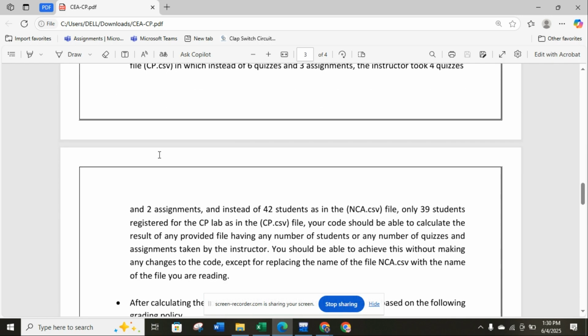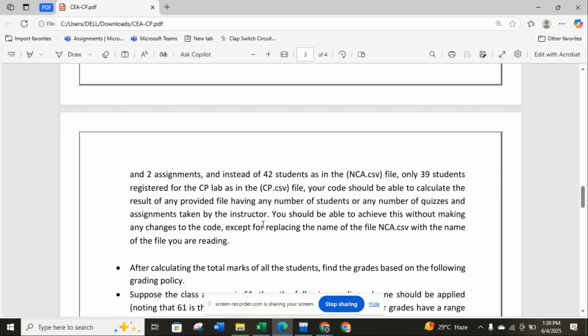The NCA file contains student marks, like 42, 39, 30, 50. The code should be generic so that it can read any file. If you replace NCA with CP, it has to read the CP file, and if we write NCA, it has to read the NCA file as well.